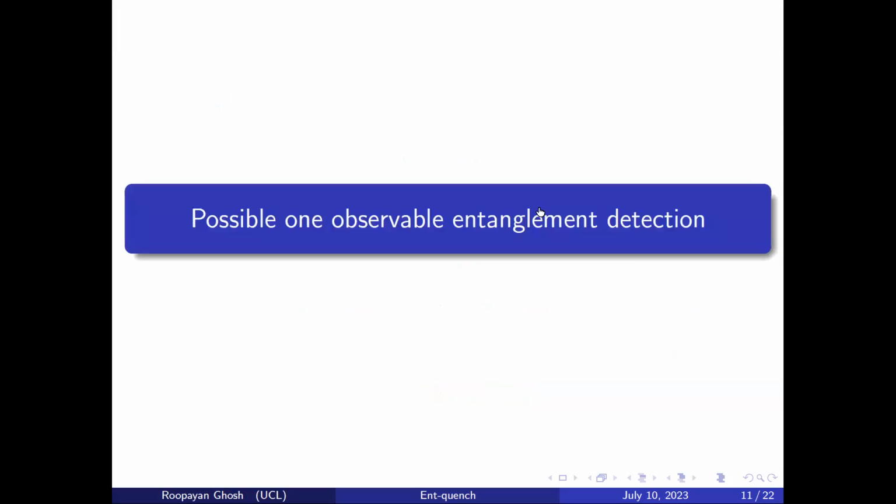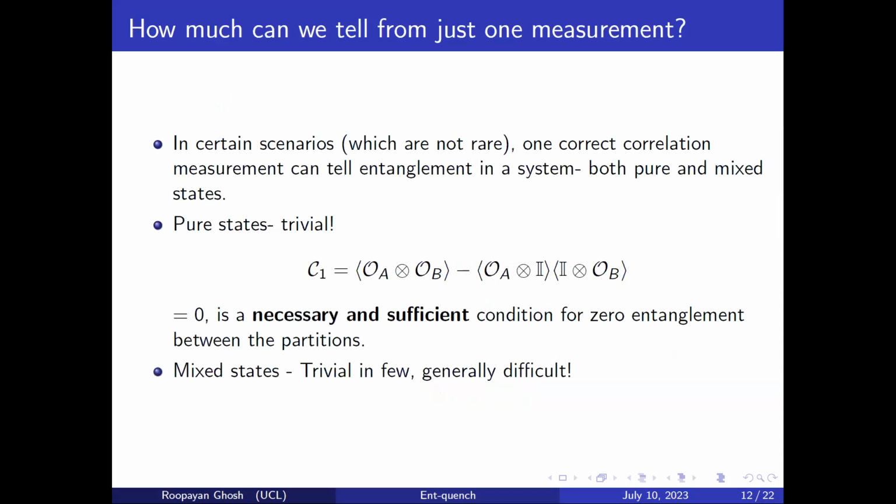Now starts what we did. So, okay, if you cannot really say much about the state already, why don't we try to reduce the number of measurements and see how much we can say with just one measurement. What we're trying to see is what is possible with one-observable entanglement detection? For what states is this possible? So this is the question: how much can we tell from just one measurement?